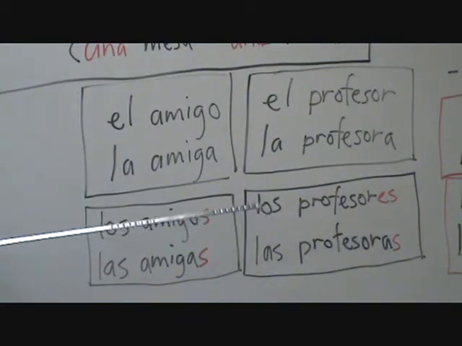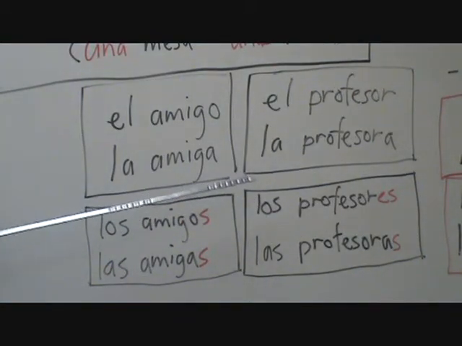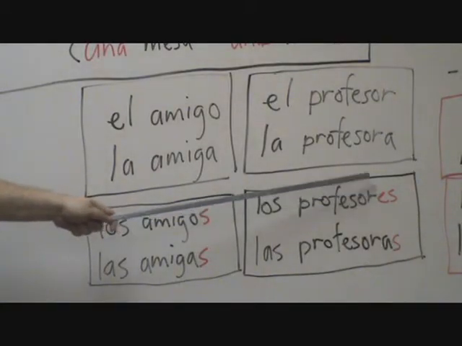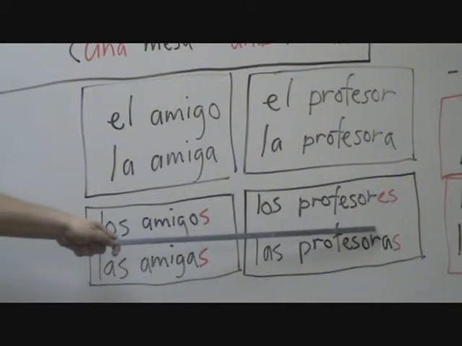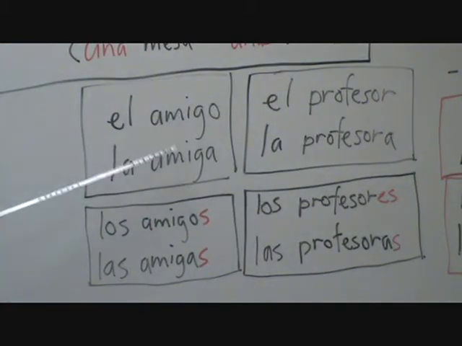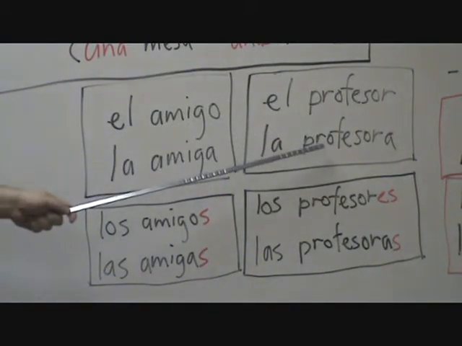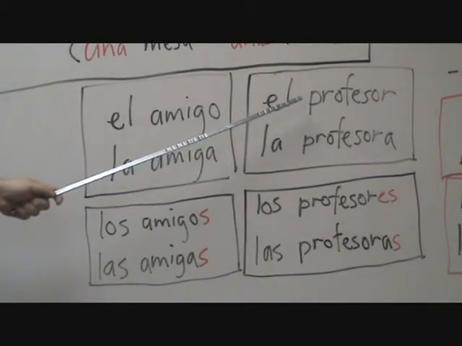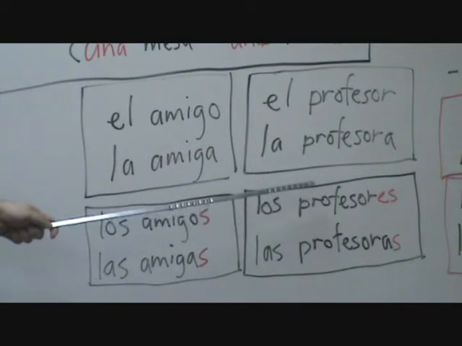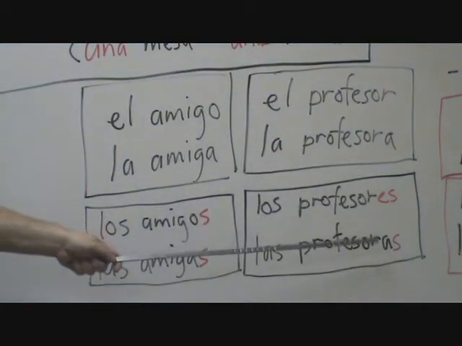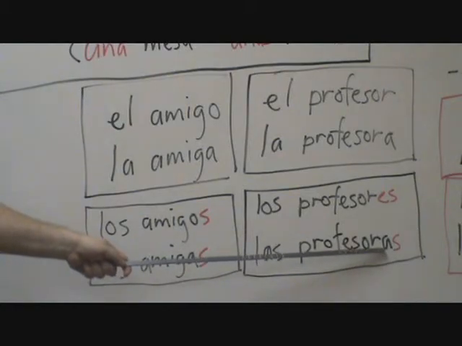Okay, so the main thing that we've learned here is that if a noun ends in a consonant, to make it plural, you have to add an es. If it ends in a vowel, to make it plural, you just have to add an s. But we've also discussed words that just have vowels on the end to change the gender, and some words that have the vowel on the end for the female, but not for the male. And the way that they express their singularity and plurality is a little different. Es again, if it ends in a consonant, and you add the s if it ends in a vowel.